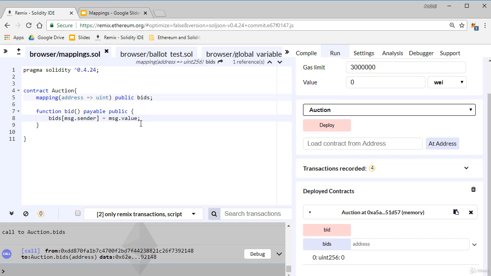This is how mappings work. We'll use mappings a lot in our next examples.